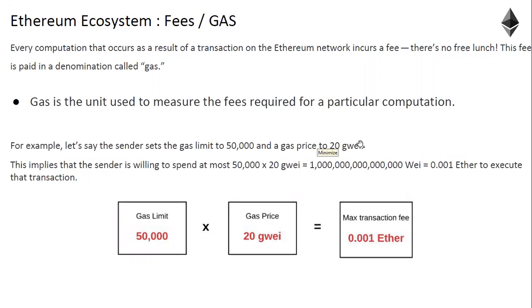Gas is the computation power consumed. Gas is computation power consumed by all the nodes by a given smart contract for its execution.